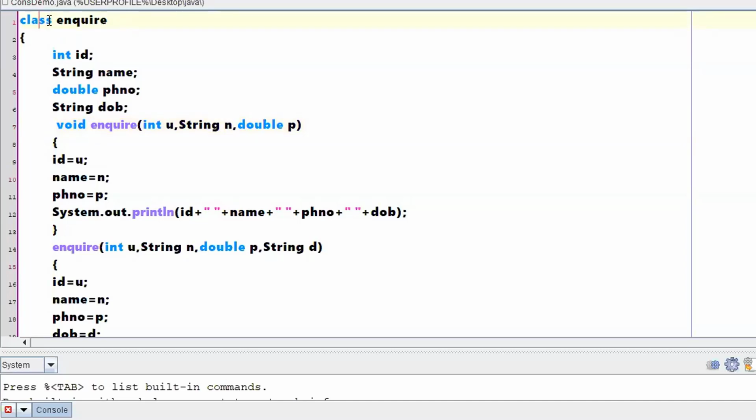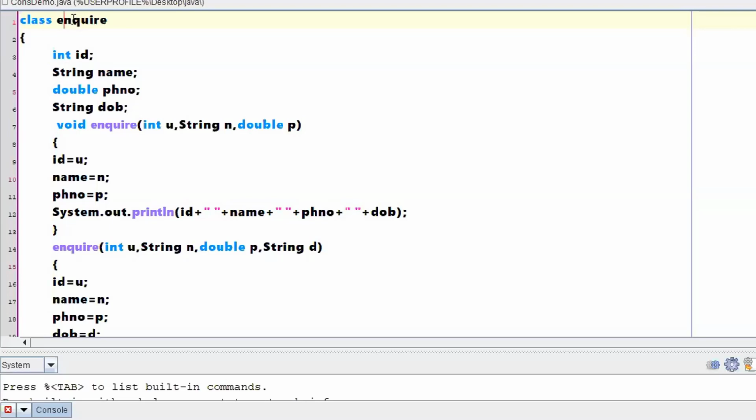Can I say class Enquiry is one class, right? Within this class Enquiry, can I have a method with the same name? Can we give a return type for the method? Yes, methods should have a return type, obviously.